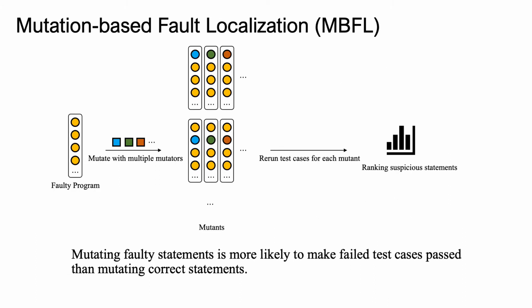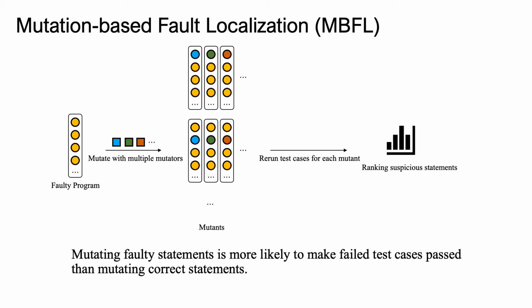Another popular fault localization family is based on mutation testing. It first mutates each suspicious statement by applying some predefined mutators, such as changing a plus operator to a minus operator. Then it produces many mutants and reruns test cases for each mutant. It ranks suspicious statements according to the following hypothesis.